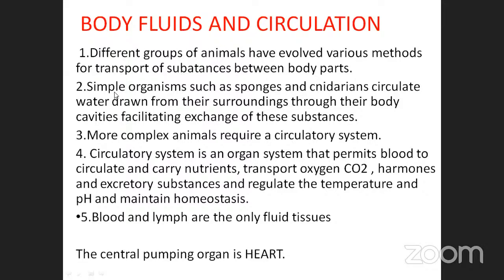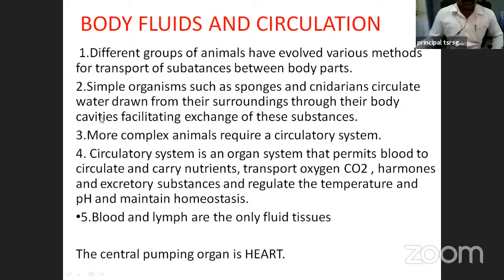Next, the simple organisms. In some simple organisms such as sponges and cnidarians, water drawn from their surroundings circulates through their body cavity, facilitating exchange of these substances.